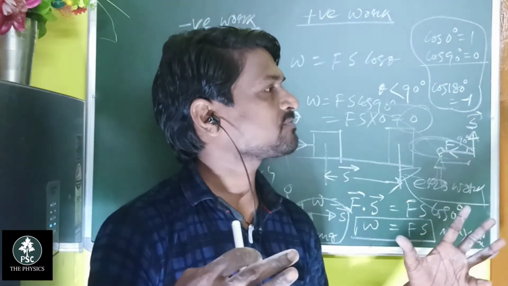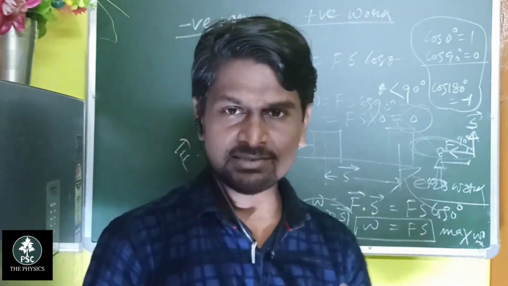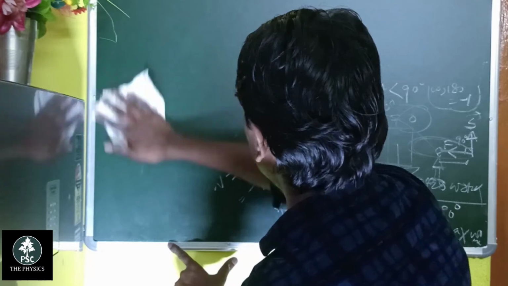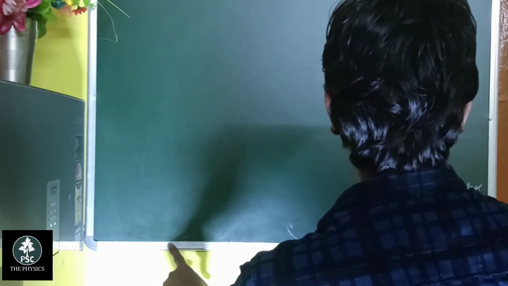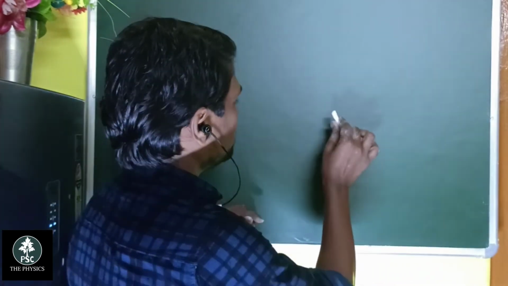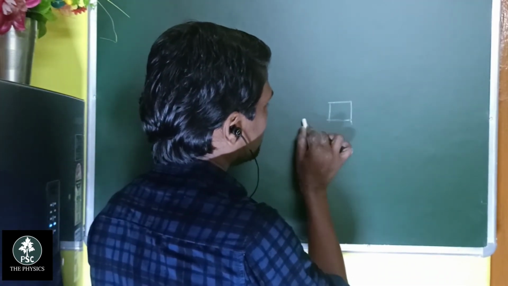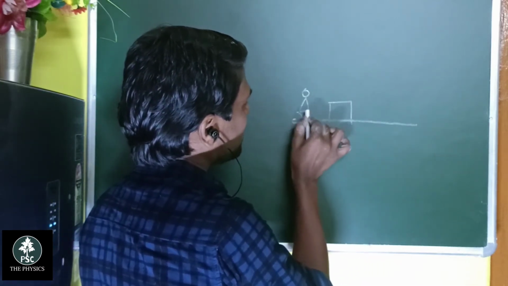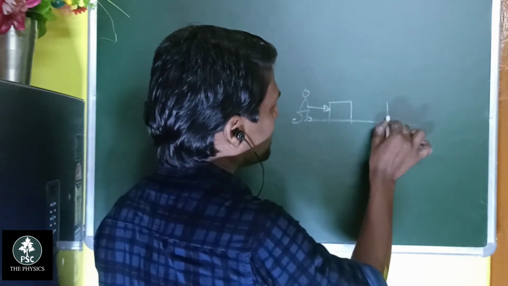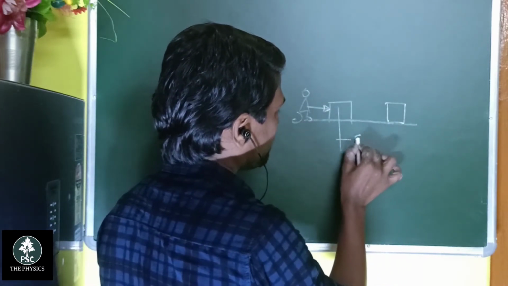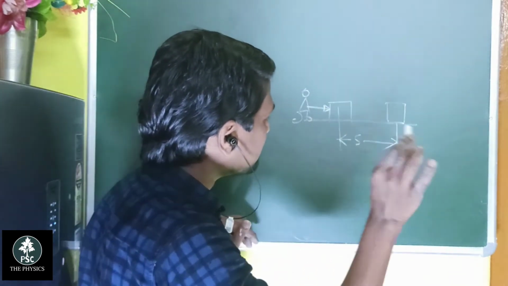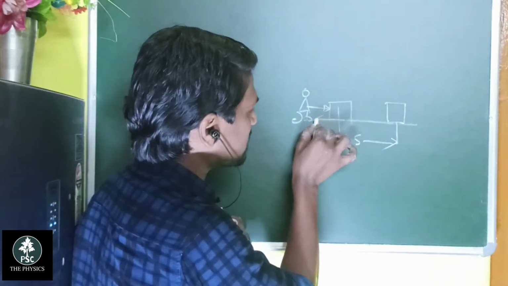And students, let's discuss some cases of work done, when it is zero work, otherwise negative work or positive work. So you applied a force along this direction, and you move the body through some distance S. And in the meantime, there is a frictional force.